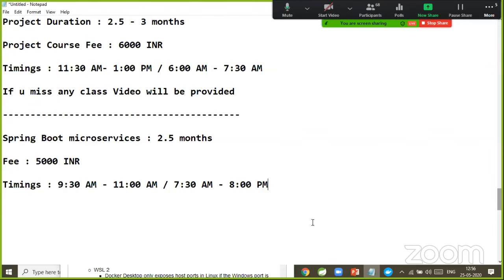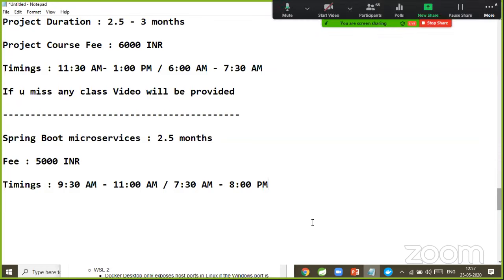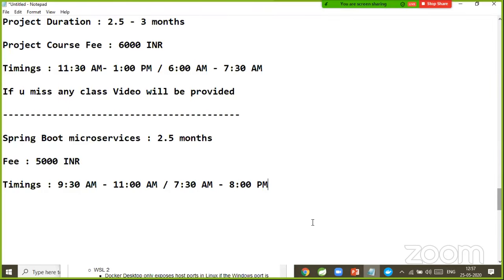Pradeep Kumar says, sir, I already did the project and I'm working, but I'm working in production support. What do we have to do? Learn some details from production support for 6 months. After that, change the job. Now, this is not the right time to change the job because of COVID. So please wait for another 2 to 3 months. By that time the market will be up again, then you can change your job, Pradeep.